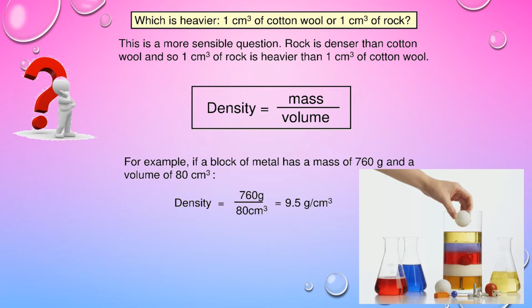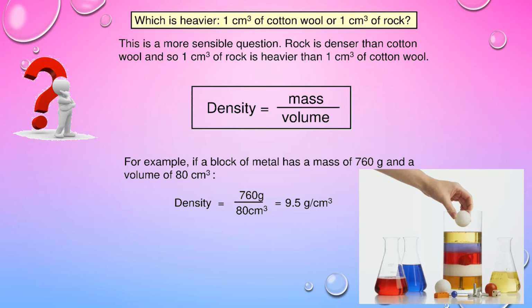We have already learned that density depends upon mass. Hence, we can say rock is denser than cotton wool. So, 1 cubic centimeter of rock is heavier than 1 cubic centimeter of cotton wool, because we all know cotton wool does not have much mass.